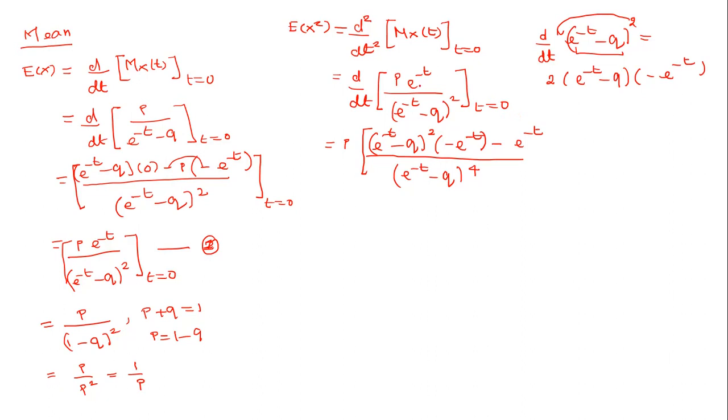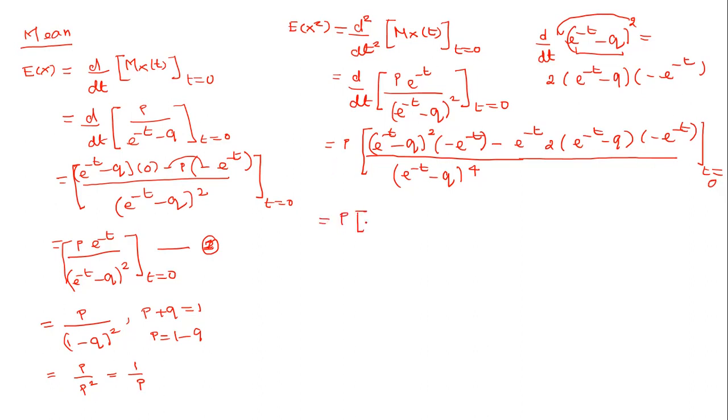Then the derivative of the denominator is 2 times (e power minus t minus q) times minus e power minus t, at t equal to 0. Here we can apply t equal to 0 directly, no need to simplify like the mean.